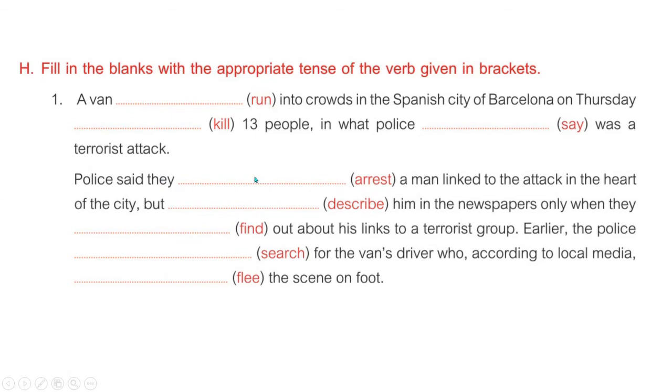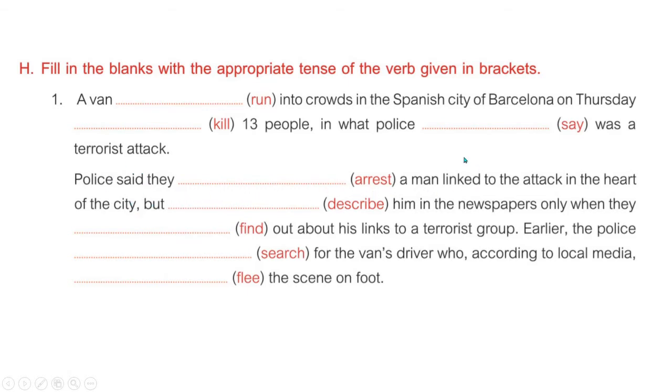So here we must find out which tense we have to use here. So here you can find one signal word, use of past tense verb. Then ahead, police said, again here said is also indicating that it is in past tense.